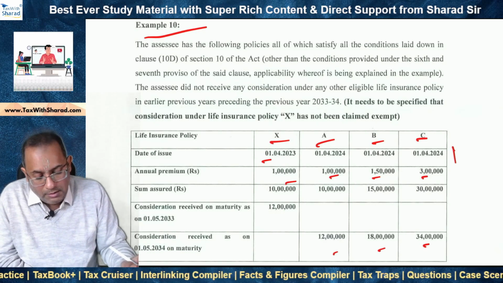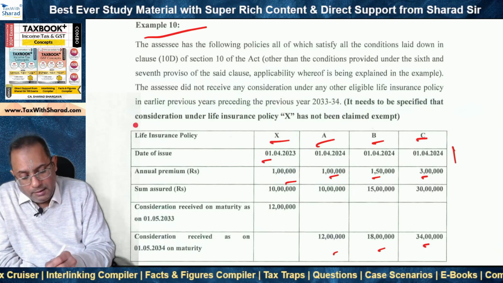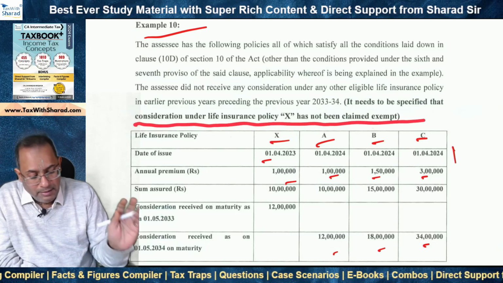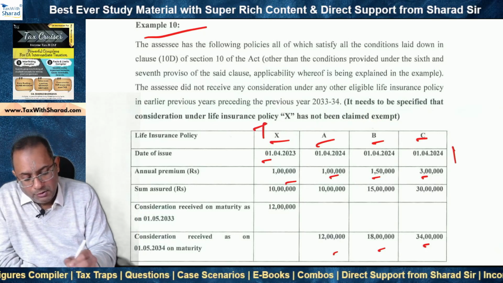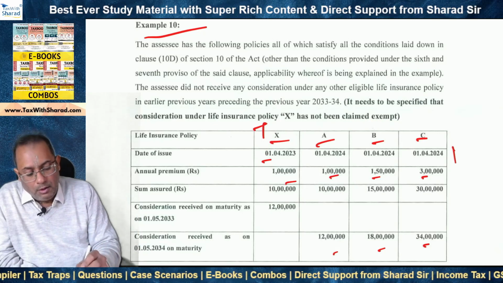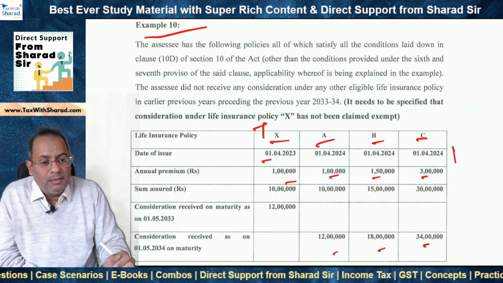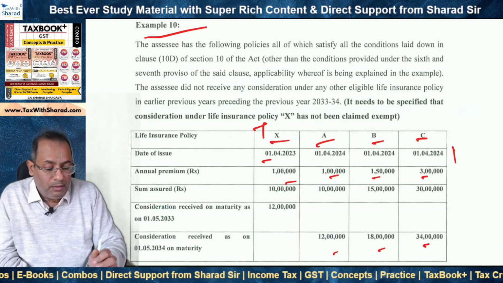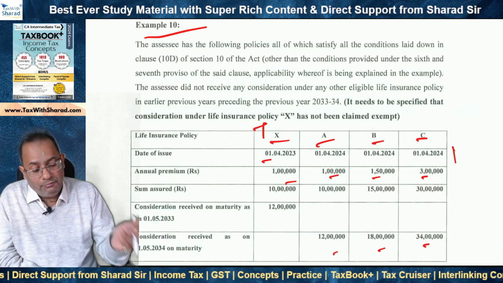Now there are multiple policies, and what needs to be noted is that consideration under life insurance policy X has not been claimed exempt, so X becomes taxable. Now we need to figure out, out of A, B, and C, which are the policies which the SSE can claim as exempt under section 10(10D), and we need to figure out those policies where the aggregate premium for any of the policy years is not more than 5 lakh rupees.